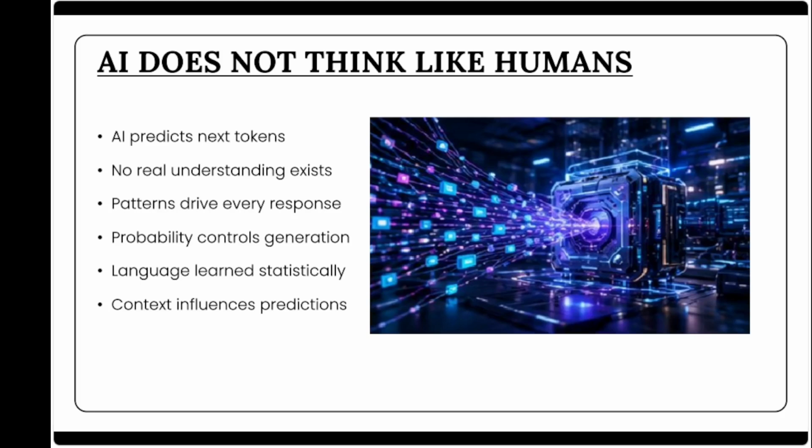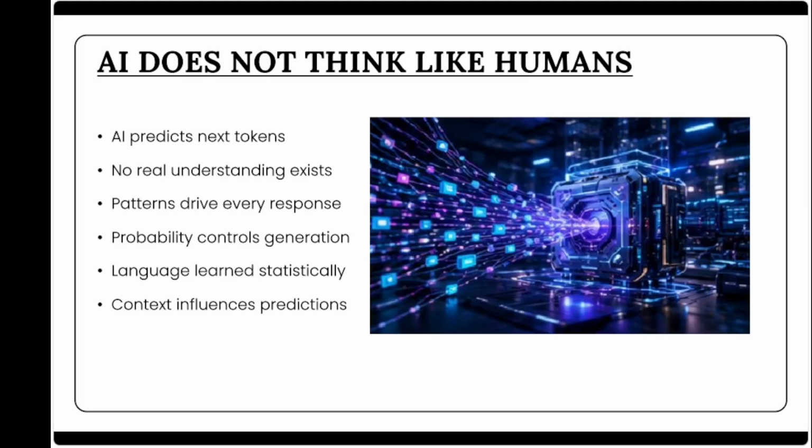One of the biggest misconceptions about AI is the belief that it thinks like humans. Modern language models do not reason using human understanding or awareness. Instead, they work by predicting the most probable next word or token based on patterns learned during training. Imagine an advanced autocomplete system operating at massive scale. When you ask a question, the AI analyzes billions of learned patterns and predicts what sequence of words is statistically likely to follow. This process can create impressively fluent answers, but fluency is not the same as truth.